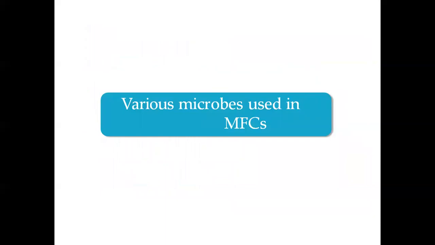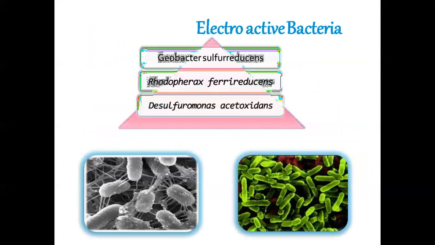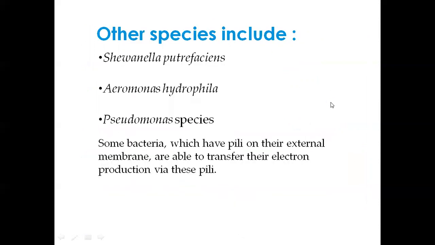And what microbes are actually used in microbial fuel cells? These are Geobacter species and Rhodoferax species, very common species used in microbial fuel cells. Pseudomonas species is also very common and popular, along with Aeromonas and Salmonella. These are the common species used in microbial fuel cells.